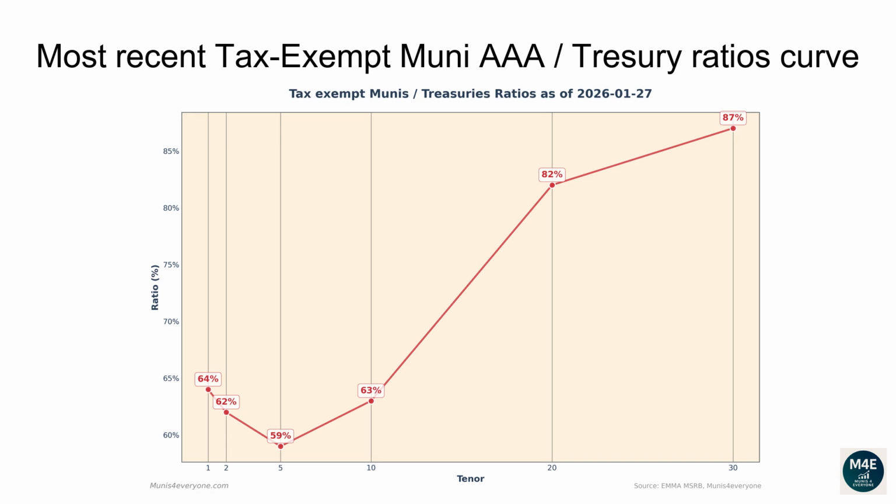The current one-year ratio is 64%. The 2 years ratio is 62%. The 5 years ratio is 59%. The 10 years ratio is 63%. The 20 years ratio is 82%. The 30 years ratio is 87%.